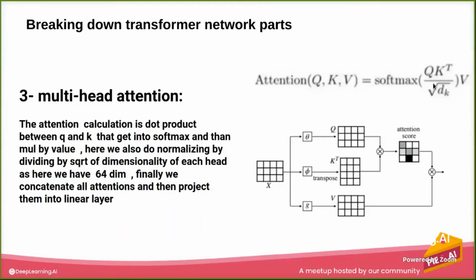And we normalize it by dividing by the square root of d_k. Here d_k is the dimensionality of each head; we said 512 divided by 8, which is 64. Then we take the softmax of the dot product, and multiply its output by the value, as if you multiply this value by a weight or attention score, so it gives higher attention to the important part from this head.